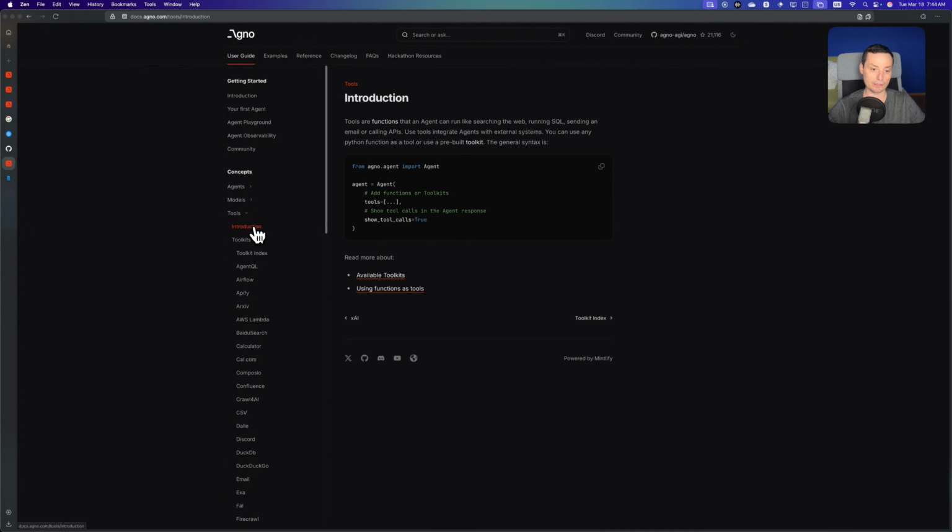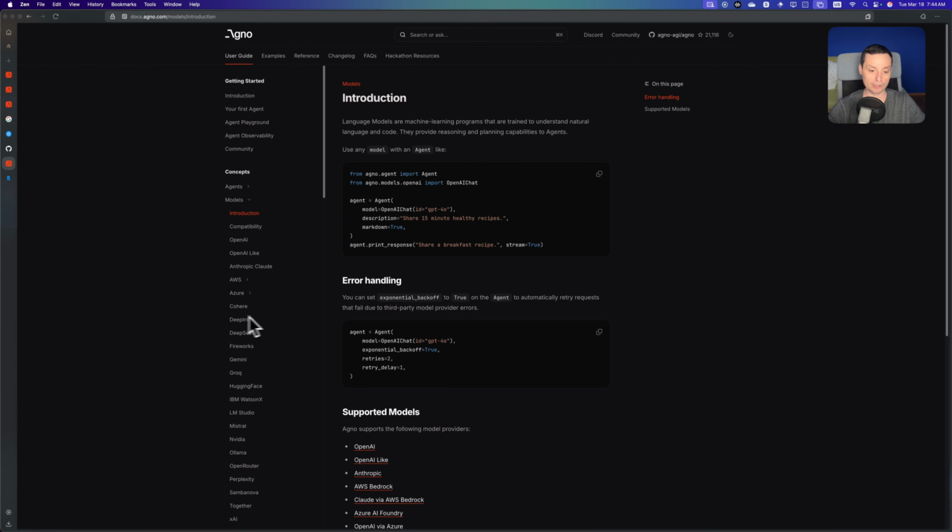Let's see in here where they have it. So you see in here the models. You can go with Mistral, you can go with OpenRouter, Ollama, Perplexity, and so on. So basically you can add whatever LLM framework you want to these agents. You can tell one agent to use one framework, you can tell the other one to use another LLM framework, depends on what you want to do. And yeah, basically Agno is easy to use, it's fast, and it offers a lot of flexibility if you are trying to create some application or maybe have a script that does something.